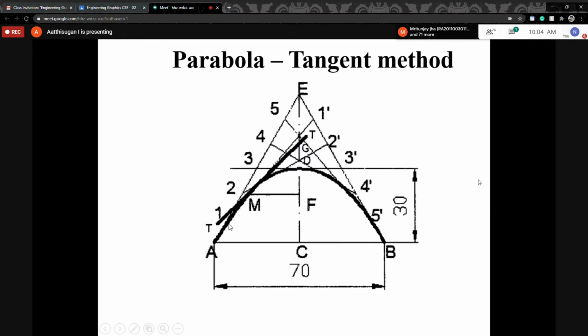So divide into equal parts. They had only 5 equal parts, 1, 2, 3, 4, 5, 6 equal parts. So draw the line: 1 to 1 dash, then 2 to 2 dash, then 3 to 3 dash, 4 to 4 dash, then 5 to 5 dash. Like this. Remember, this is a tangent line. So along that line, just move the curve.